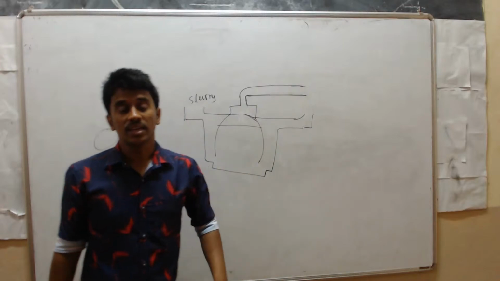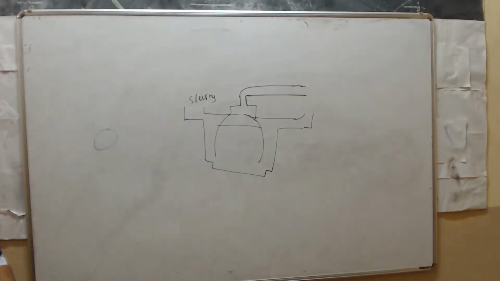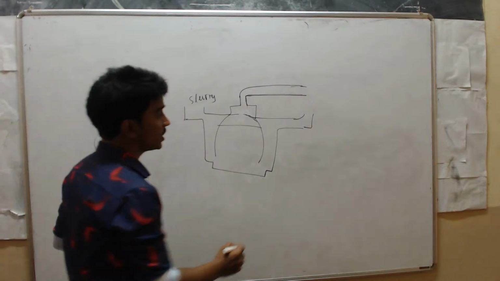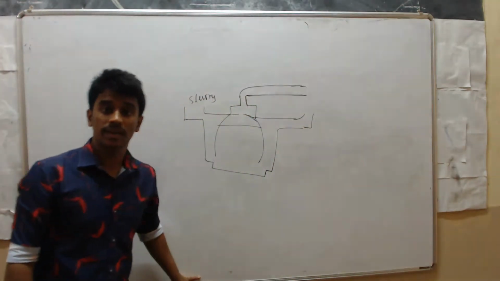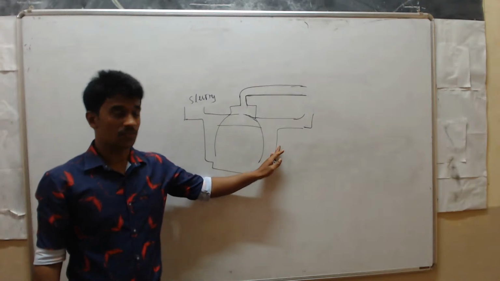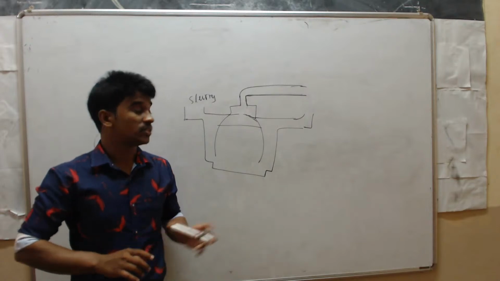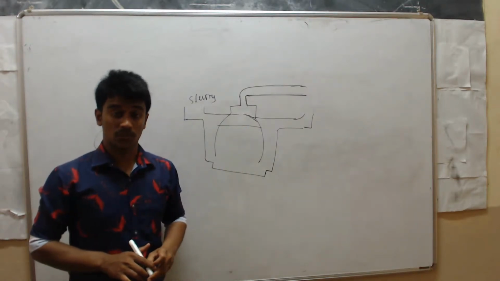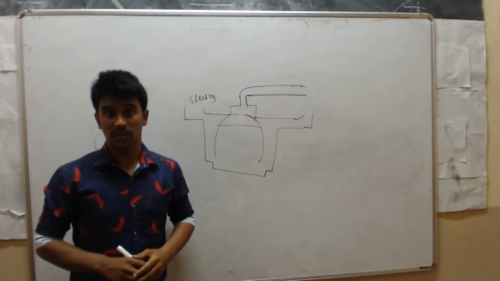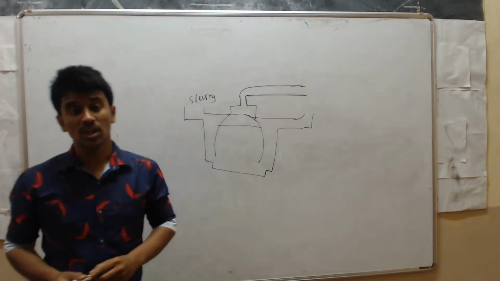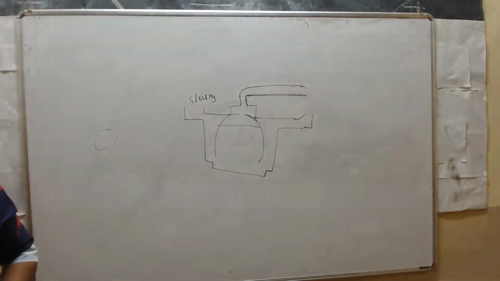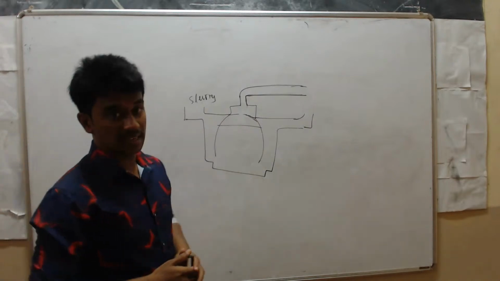So that slurry, we can use that as a manure for agricultural purposes here. And that manure is rich in nitrogen and phosphorus. That slurry is left here after using. So we have to remove through the outlet that slurry which is rich in nitrogen and phosphorus, so then we can use it for agricultural purposes. So that slurry is a good manure. And see here, using this one we can generate electricity also.